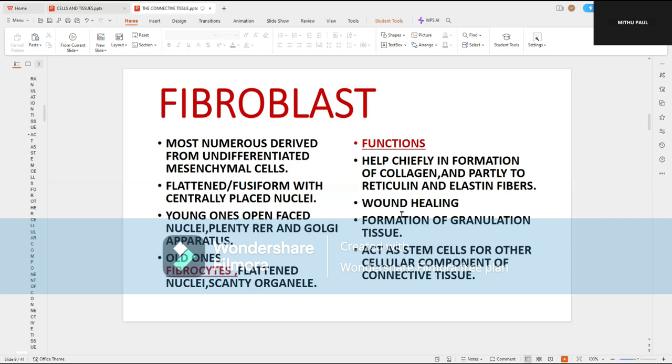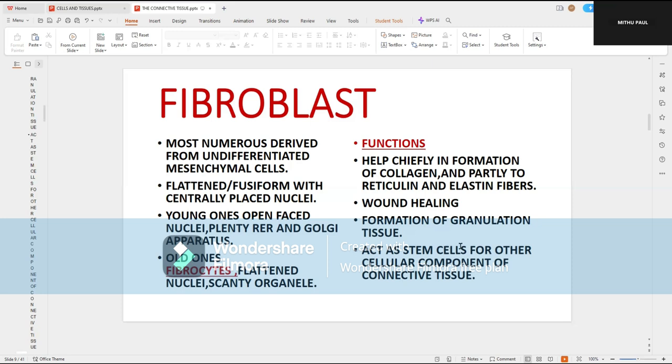This takes active participation in wound healing. After a deep cut, you will see that the cut is being held up with some glistening tissue. That glistening tissue is mainly granulation tissue, which has fibroblasts as its major component. So the fibroblasts are most numerous and take active participation in your wound healing.